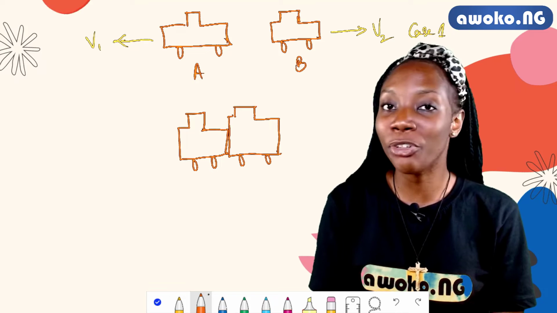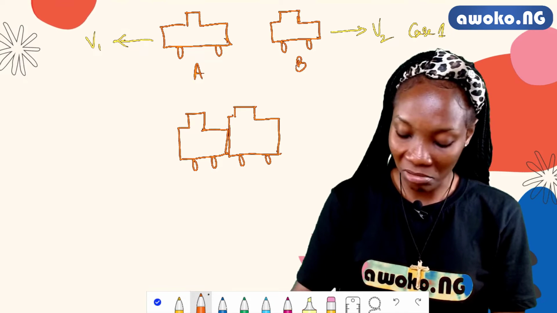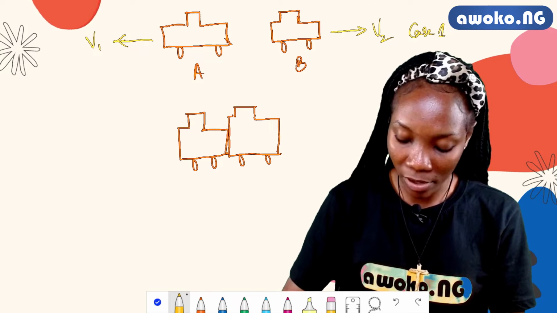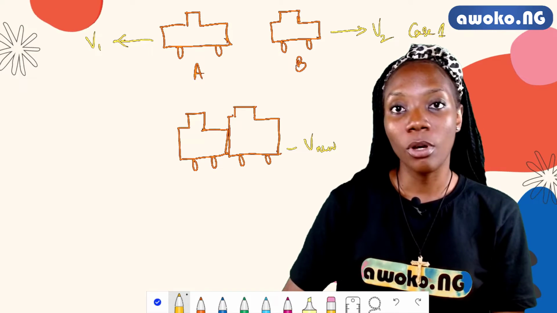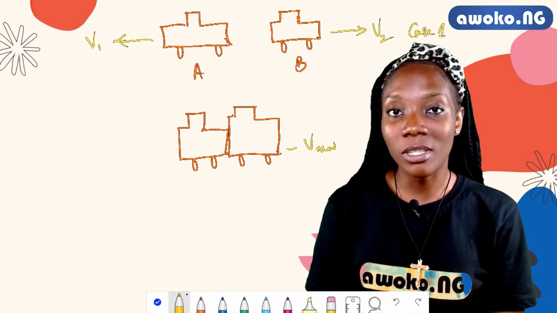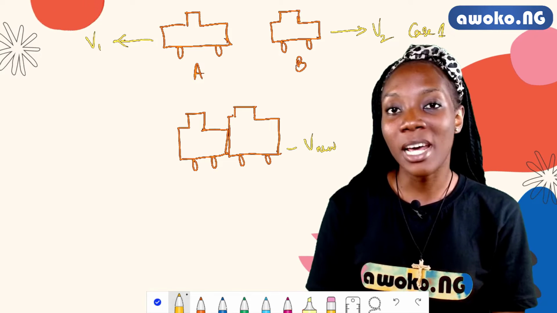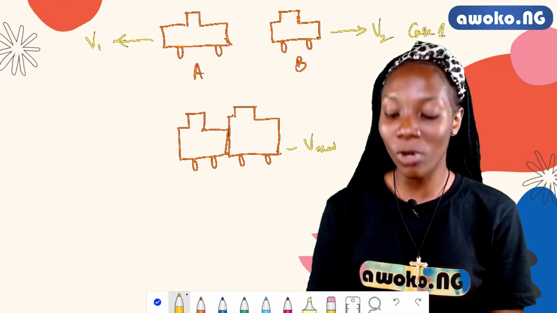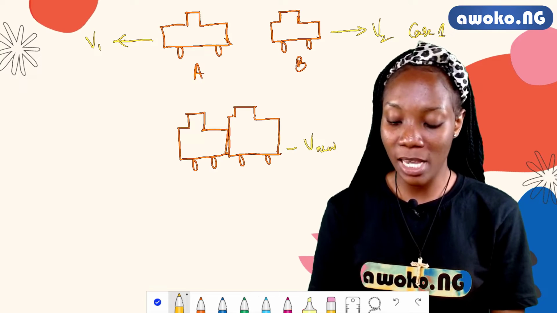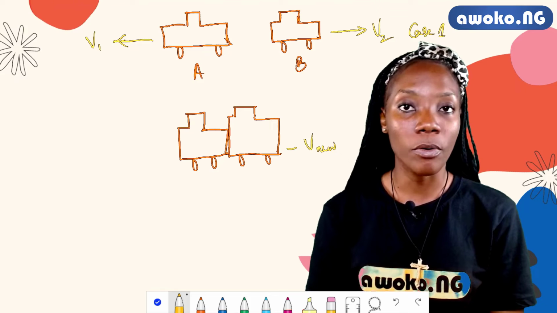You can guess the velocity. Let's just say V new. Or at worst, be brought to rest. That is, stop after the collision. I'm sure one way or the other we must have experienced this incident occur.